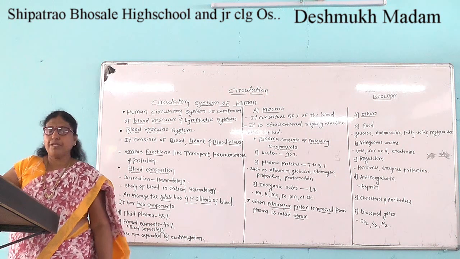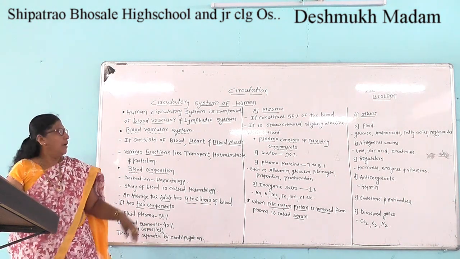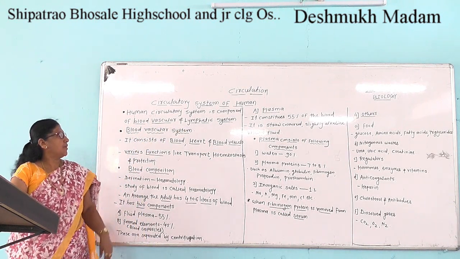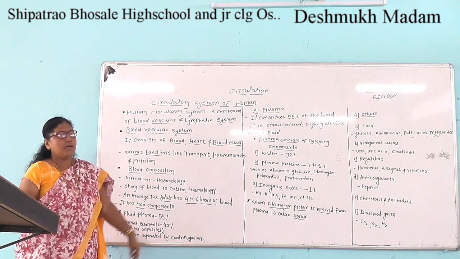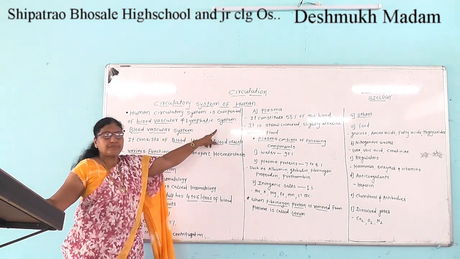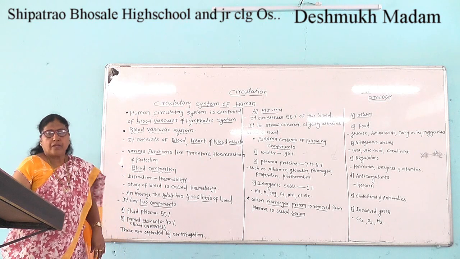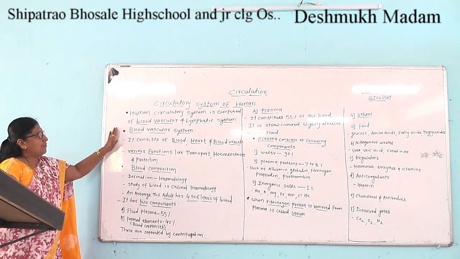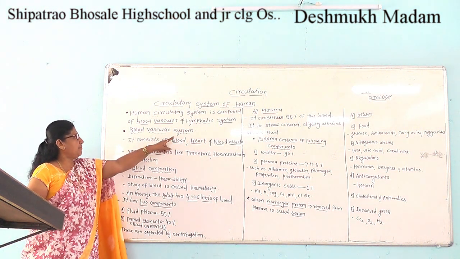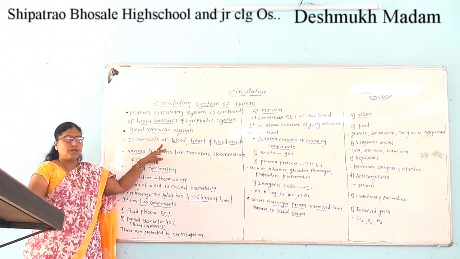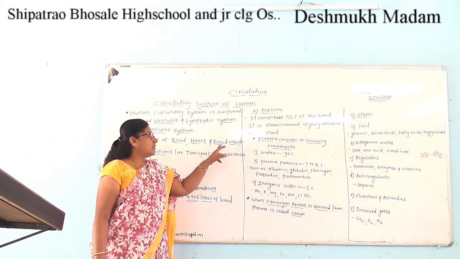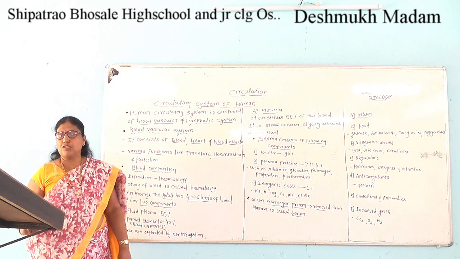The human circulatory system is composed of the blood vascular and lymphatic system. The first component of the human circulatory system is the blood vascular system. It consists of three components. First is the blood, second is the heart, and third is the blood vessels.